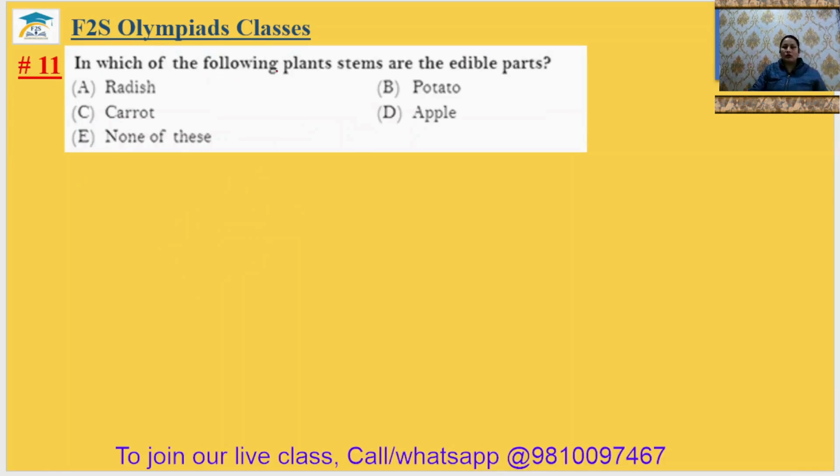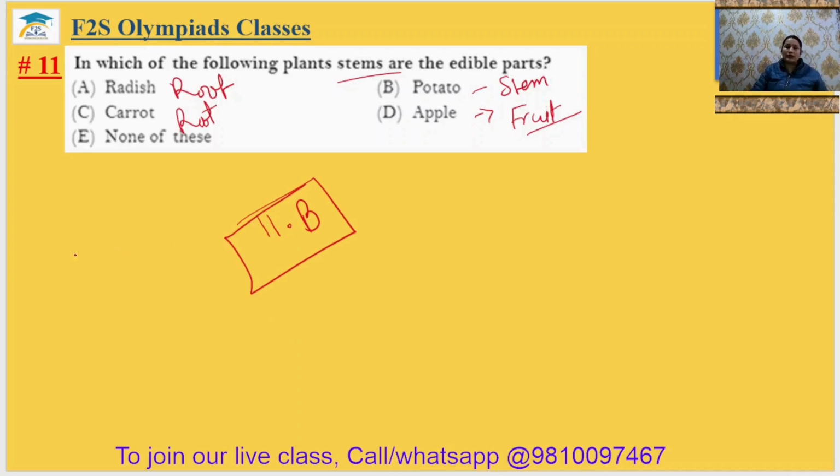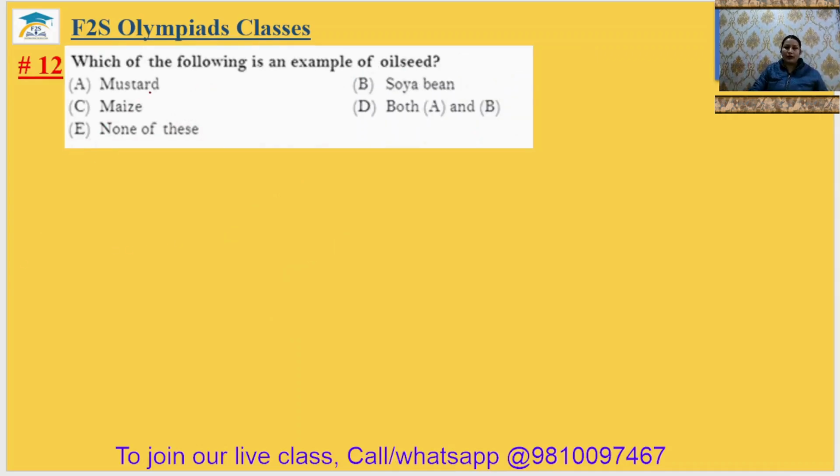Question 11. In which of the following plants are stems the edible part? Radish is the root, carrot is the root, potato is the stem, and apple is the fruit. You all just note it down and remember it. So the 11th answer will be option B. Potato is the modified stem.